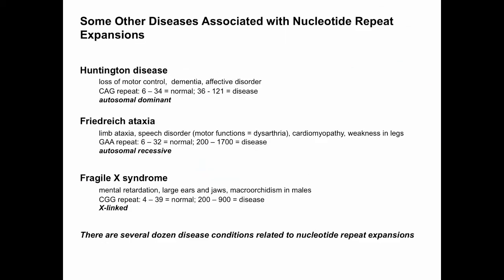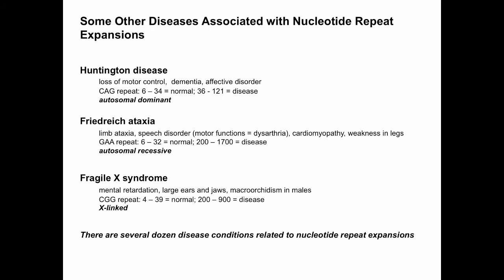There are a variety of diseases that are associated with nucleotide repeat expansions. Huntington disease is a trinucleotide repeat expansion in a CAG repeat. Normal individuals show 6 to 34 or so repeats. If you show above, say, 35 repeats, that suggests that you have the disease phenotype. The more repeats you have, the more severe the disease, and the earlier the onset of disease. Huntington disease, as you know, is an autosomal dominant condition, loss of motor control. You'll have dementia eventually coming into play, and very much an affective disorder.